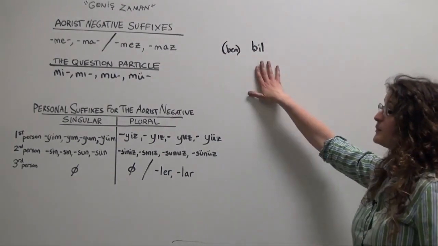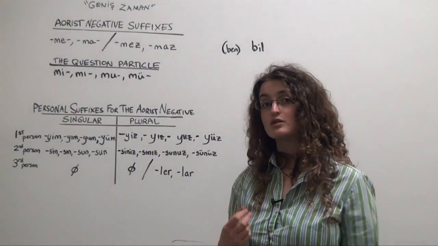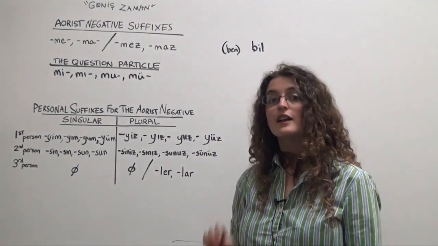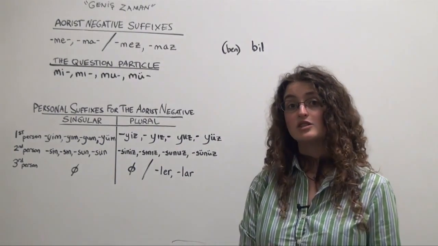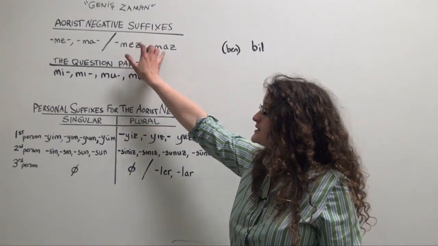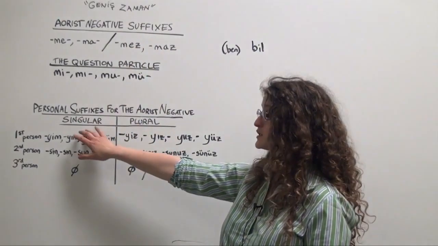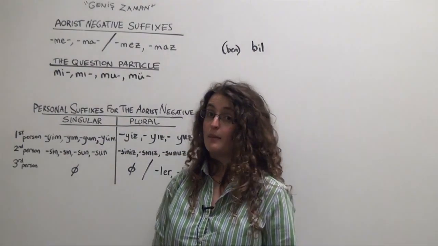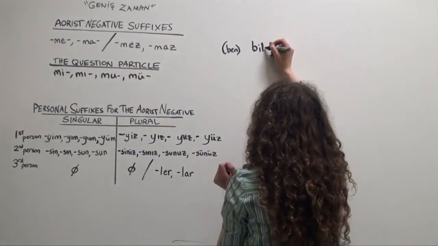To the verb stem, we'll add the appropriate form of the aorist negative suffix according to the rules of two-way vowel harmony. Now, in our negative yes-no questions, we are always going to use mez or maz. So in these yes-no questions, even in the first person, we're not going to use me or ma. So ben, bil, two-way vowel harmony, mez.